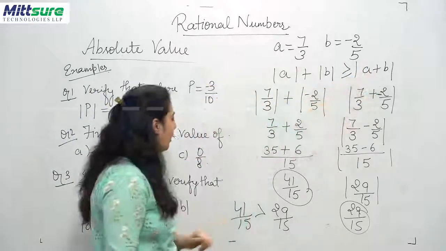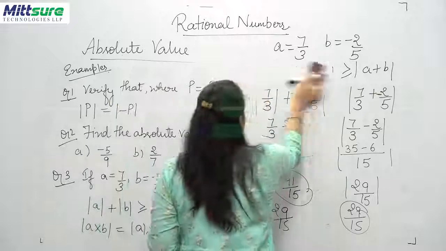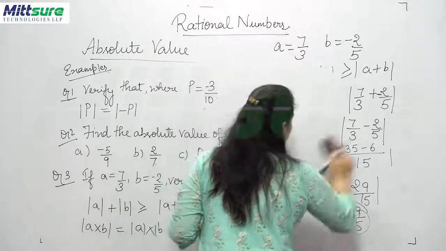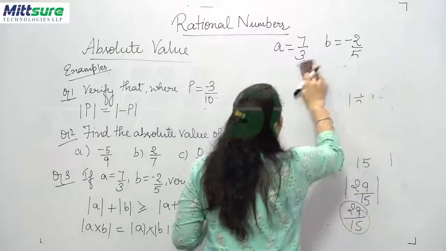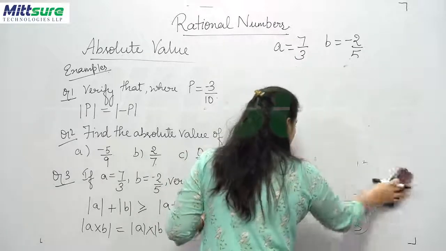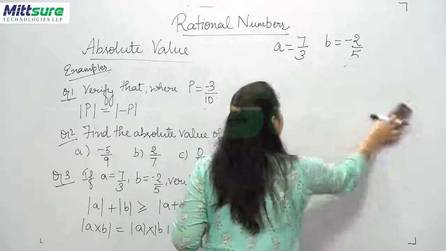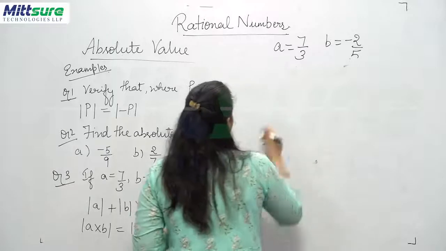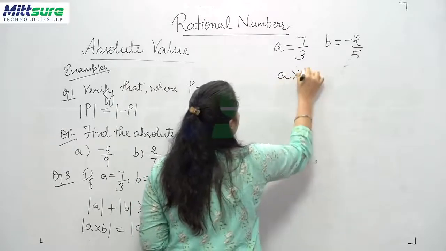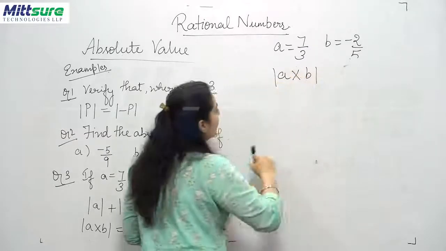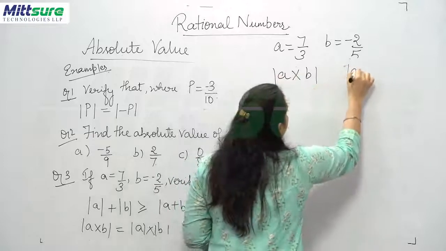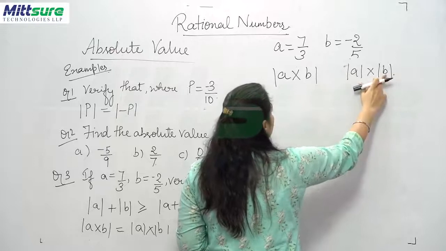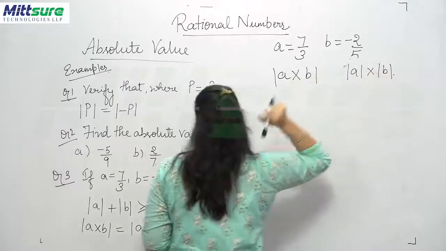Okay. Now let's talk of the multiplication of these two numbers with the different conditions. The values are same. Now for multiplication, mod of A multiplied by B, then mod A multiplied by mod B with different mod lines, right?